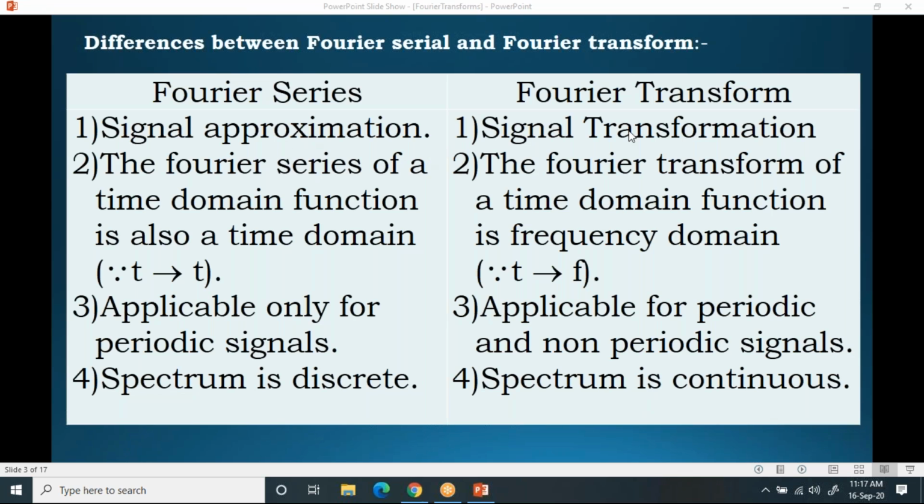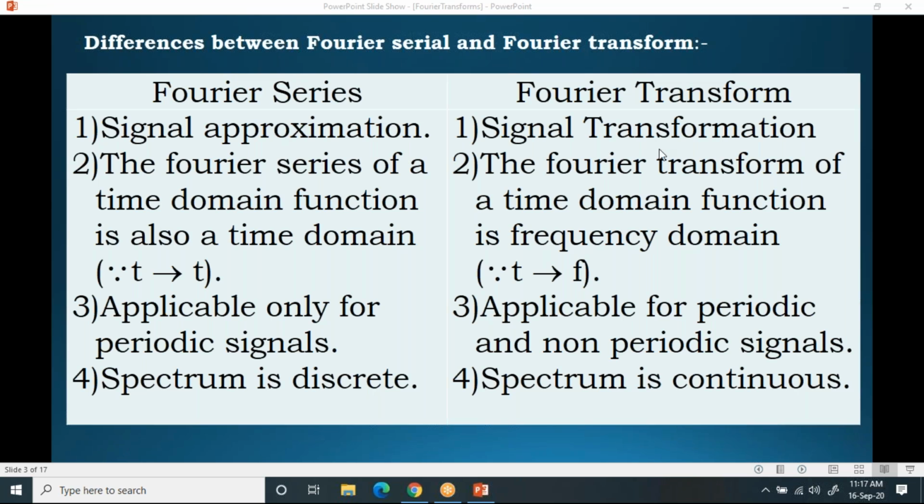Now, first I am going to discuss about the difference between Fourier series and Fourier transform. As we already studied Fourier series, basically this Fourier series is used for signal approximation. That means what we are going to do in this is, we are having a function or a signal which is known to us. We are approximating that signal with some set of n number of harmonic components or harmonic functions with the help of this Fourier series. Basically, there are two types of Fourier series we have. One is trigonometric Fourier series, and the other one is exponential Fourier series.